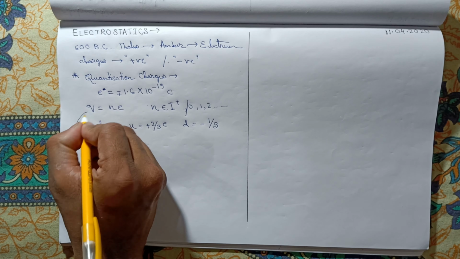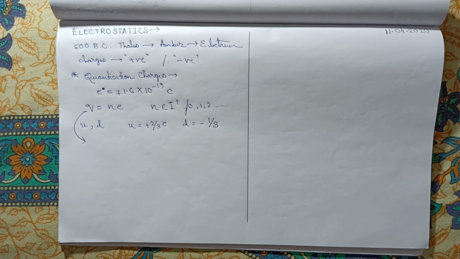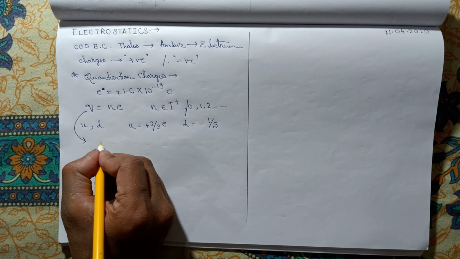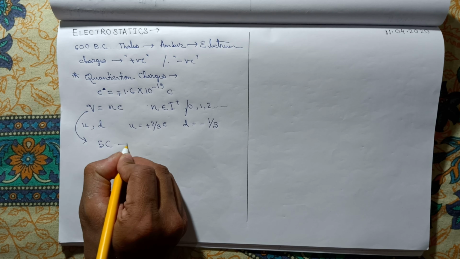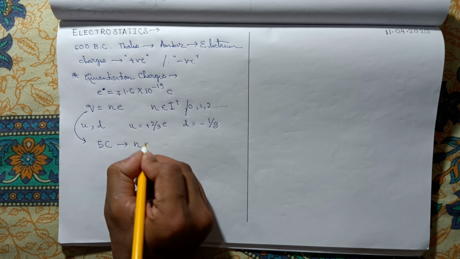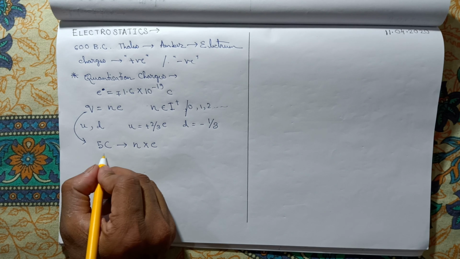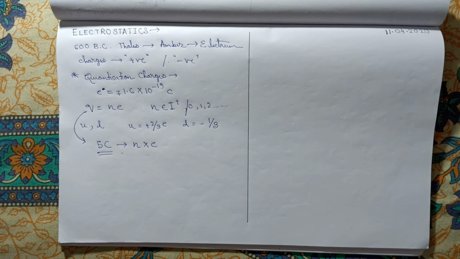Our limitation will be q = ne. That means any charge existing in nature is a discrete multiple of the electronic charge. Suppose we have a 5 coulomb charge, so that charge must be some n times the electronic charge. That means this charge contains some integral number of electronic charges, and by summing them we get that 5 coulomb charge. That is the most fundamental idea.